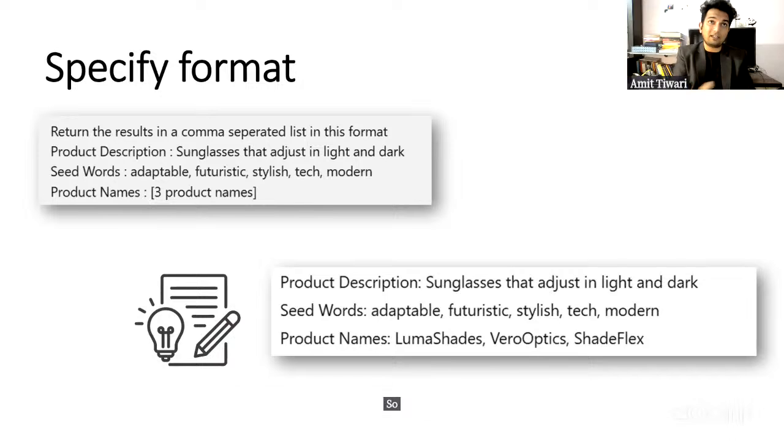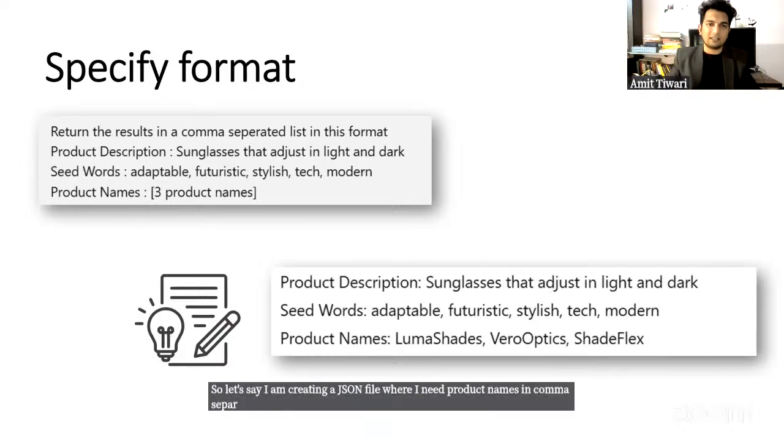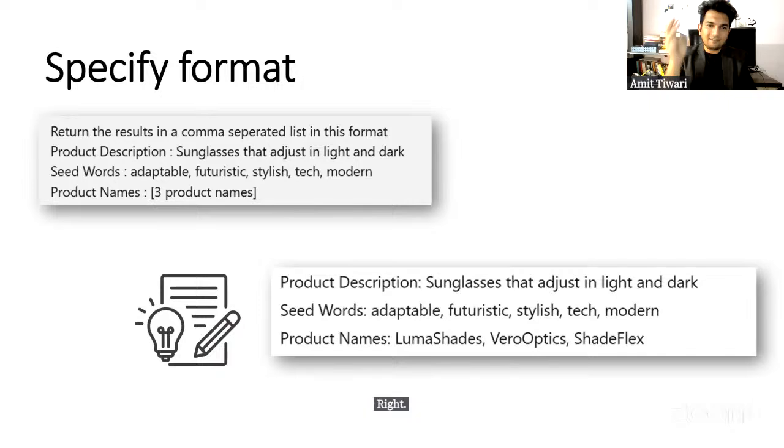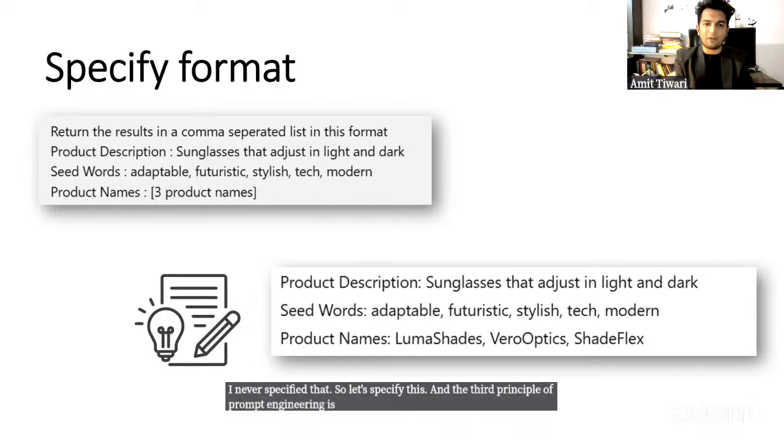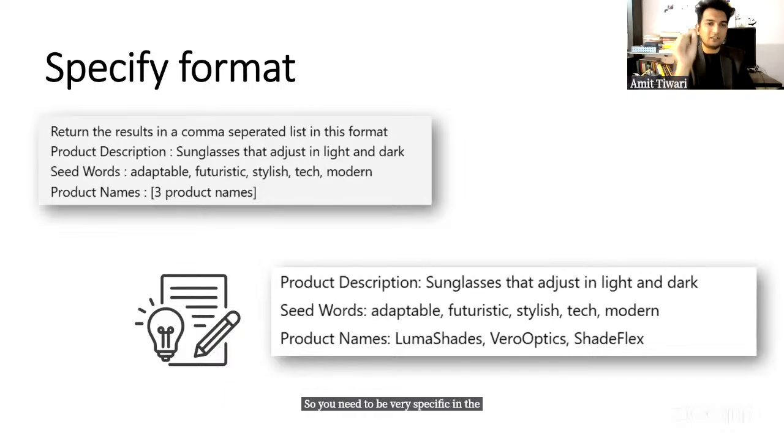This is not being used anywhere in a programming way. Let's say I am creating a JSON file where I need product names in a comma separated way so that I can use it anywhere, right? So I need three names, and I never specified that. The third principle of prompt engineering is to specify the format. You need to be very specific in the format that you need your result in. I need the result in a comma separated list, and I need just three product names.